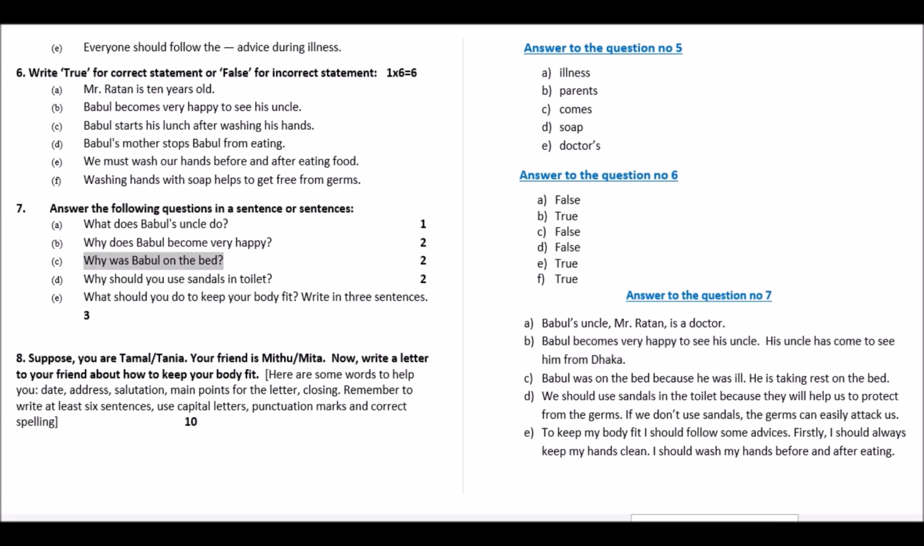Now number C. Why was Babul on the bed? The answer is Babul was on the bed because he was ill. Now add another information, that is he is taking rest on the bed. That is the answer of question C: Babul was on the bed because he was ill. He is taking rest on the bed.